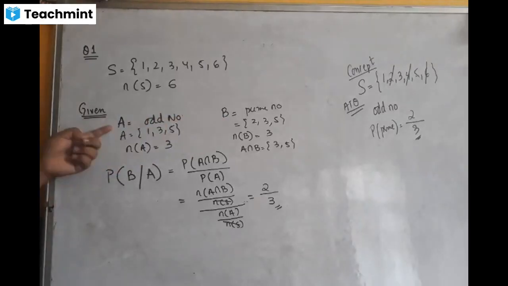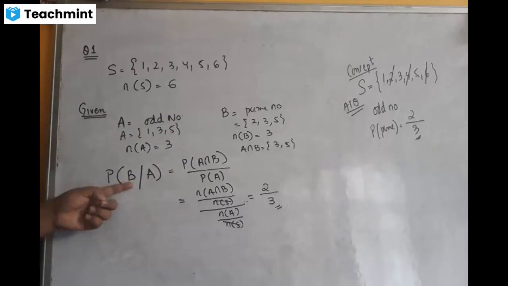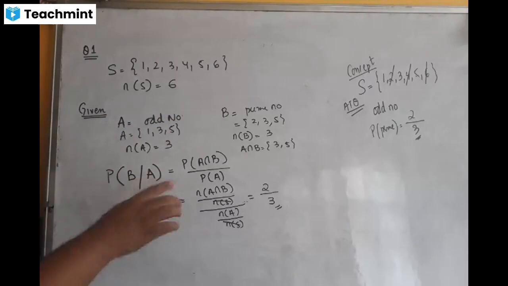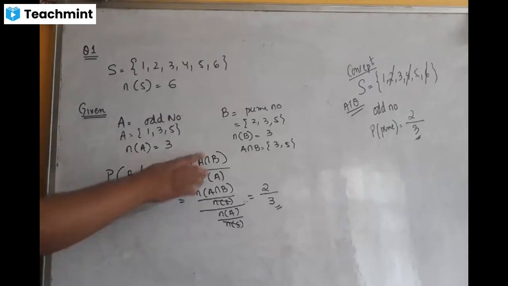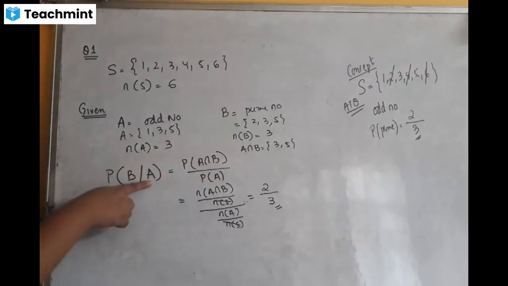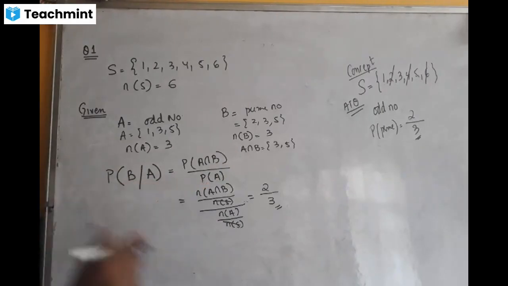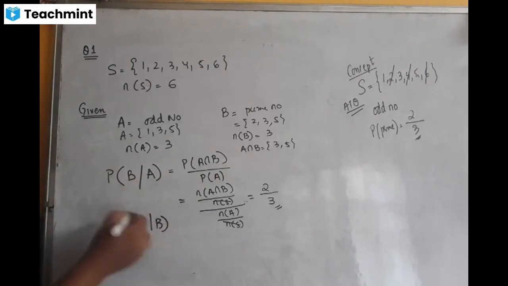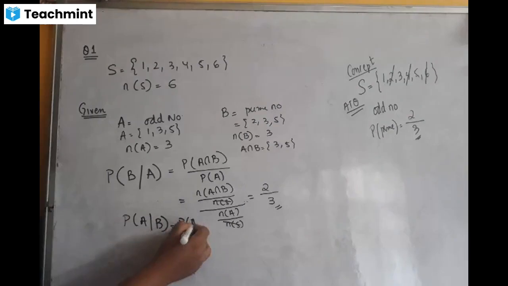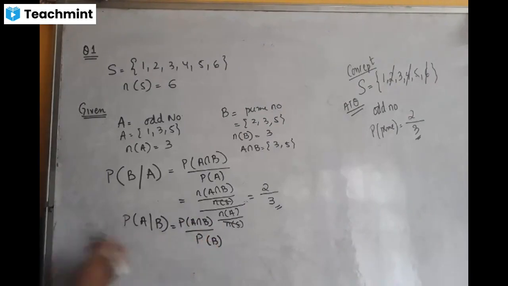The condition that the event A has already occurred, so probability of B given A, the formula is probability of A intersection B divided by probability of A. Which event has already occurred? A, so we divide by that. Suppose if you had to find probability of A under the condition that B has already occurred, it would be probability of A intersection B divided by probability of B, because B is the event that has already occurred. Is that clear? So this is called